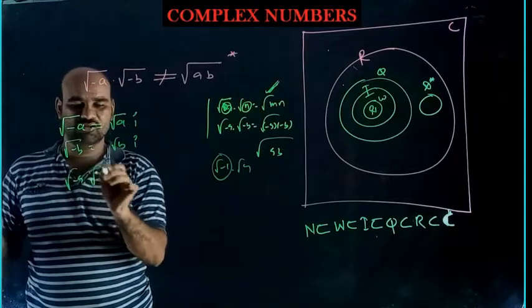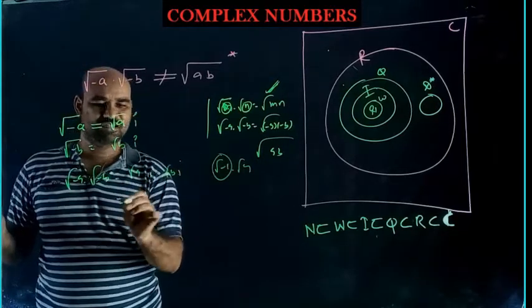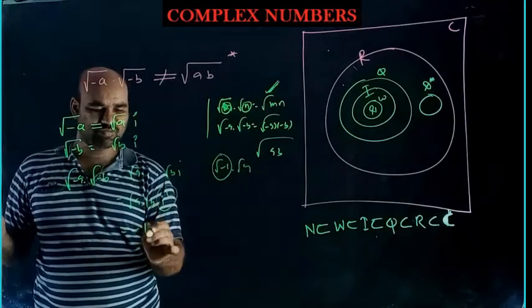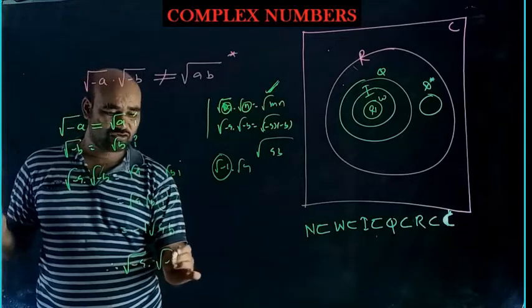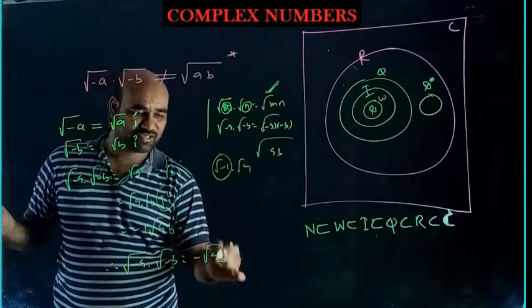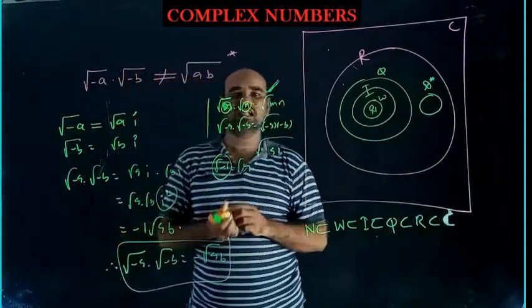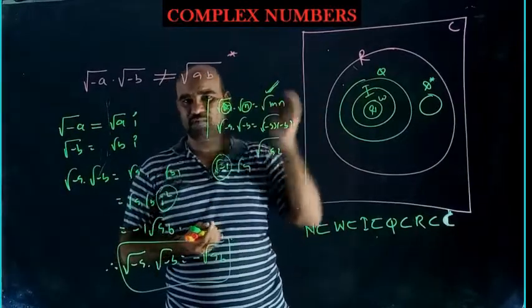So root over minus a into root over minus b is equal to root a into iota into root b into iota, that is root a into root b into iota square. Iota square means minus 1, so minus root over ab. Therefore, root over minus a into root over minus b is equal to minus root over ab. All the operations of real numbers are applicable for complex numbers.